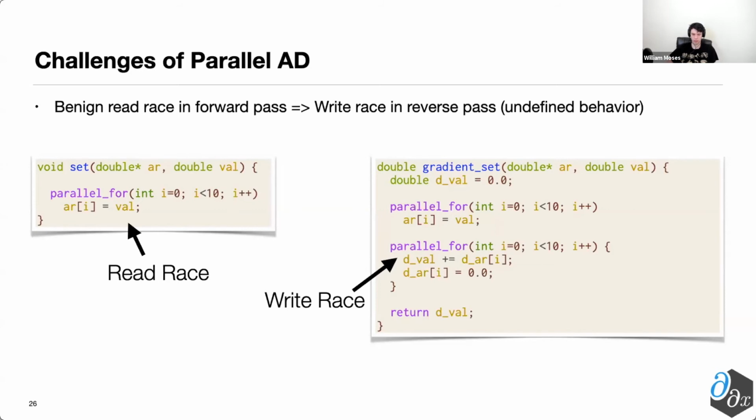A couple of other caveats that come into play, especially when doing CUDA code as opposed to just generic parallel code, is that Enzyme may need to cache particular values from the forward pass for use in a later reverse pass computation. So for instance, if you were differentiating x squared, the corresponding derivative of this is 2 times x. So to update the corresponding reverse pass, you need that original version of x to be available.